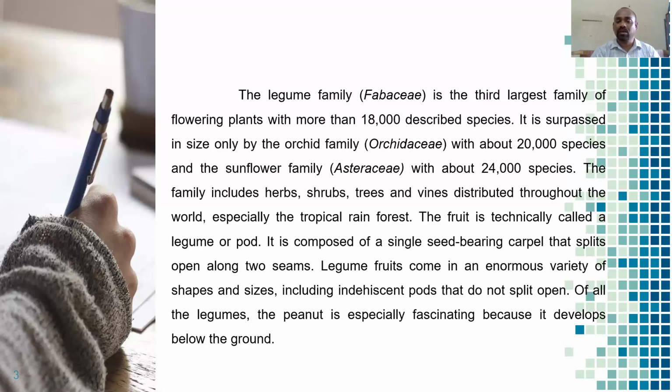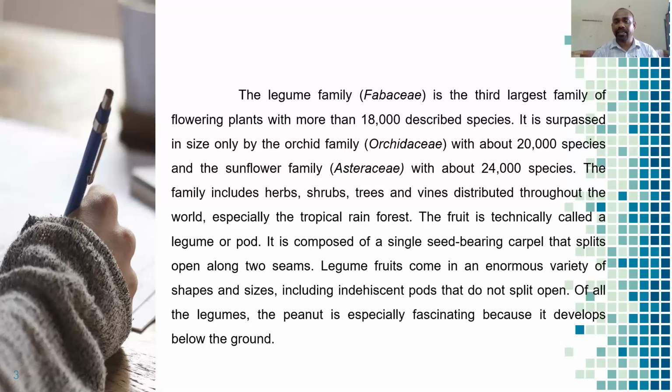Students, we already know groundnut very well. The flowers or inflorescence are present above the surface of the ground, but the fruits develop underground. So it is really very interesting.